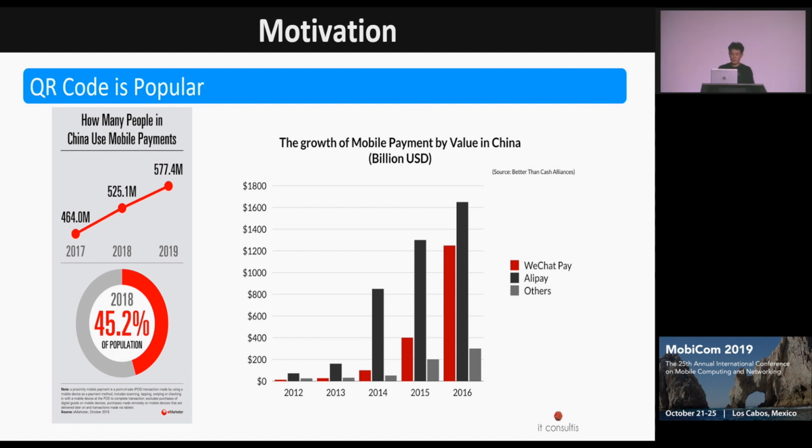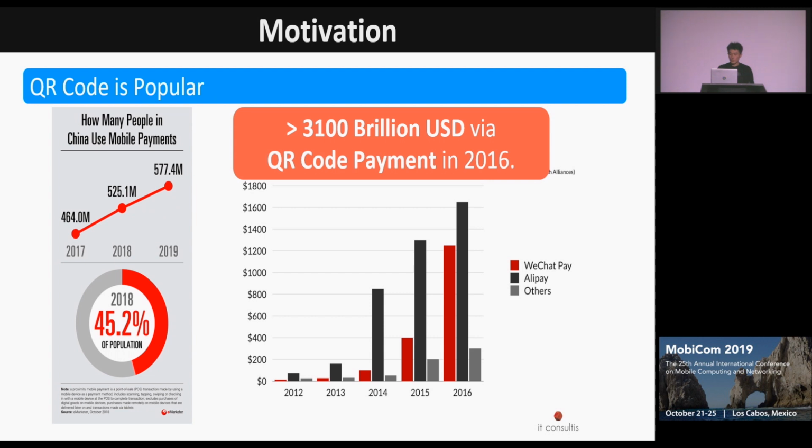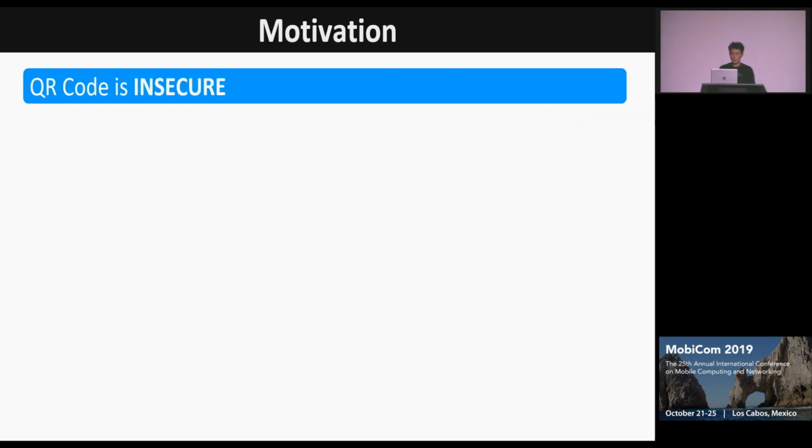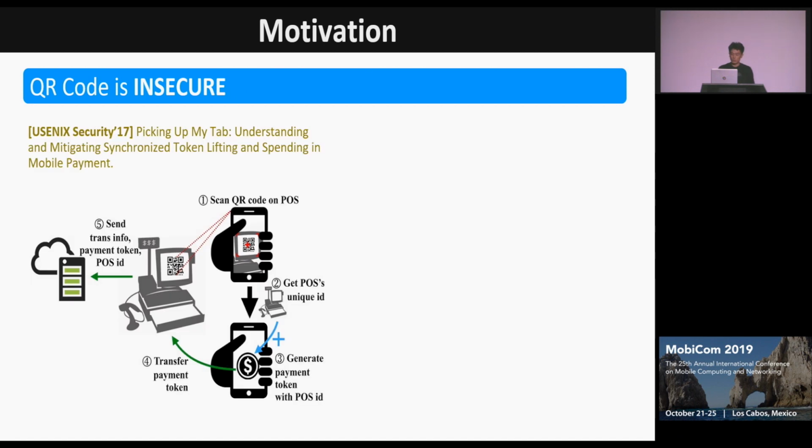More than 45% of the population use mobile payments in China, and the amount of transactions through WeChat and Alipay was over $3,100 billion in 2016, which are both based on QR code communication. However, QR code is not secure.